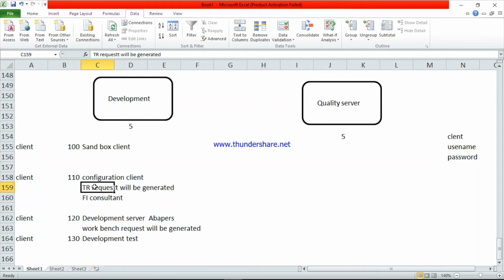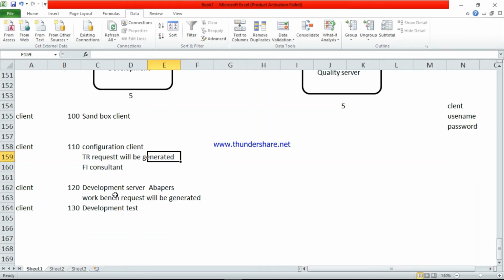At that time a TR request will be generated. It is code. Suppose in this code all data will be saved. At the same time we have one more client, a development server. So all ABAPers work in this client, in this server. That time a workbench request will be generated.